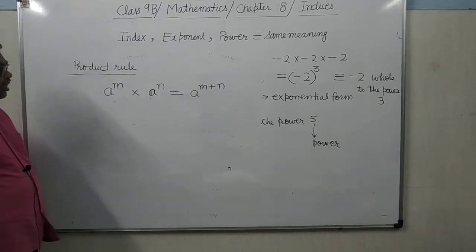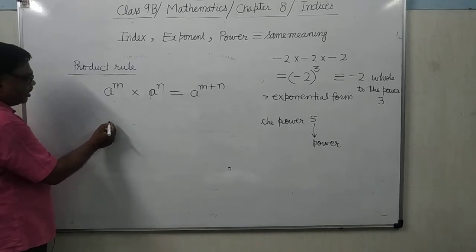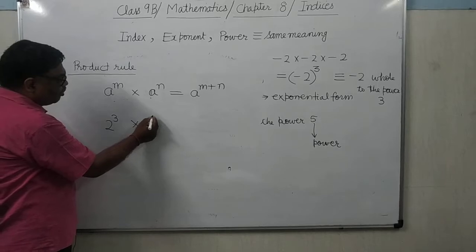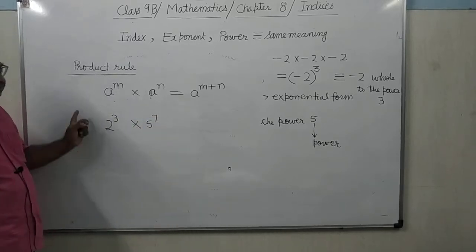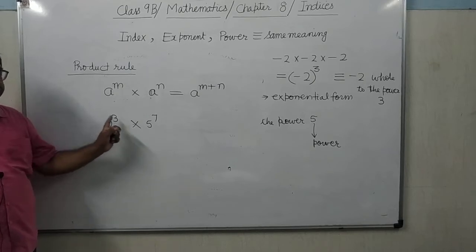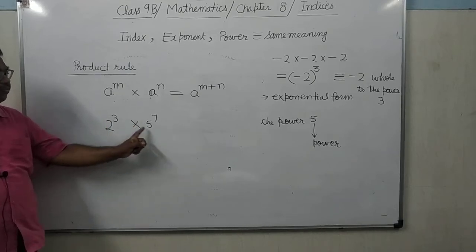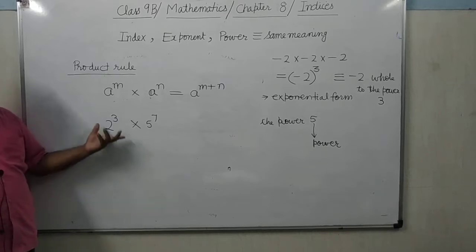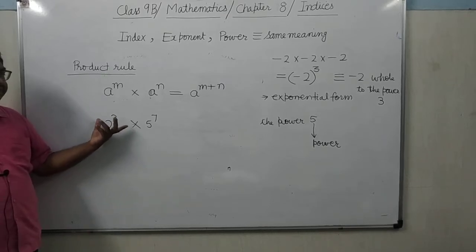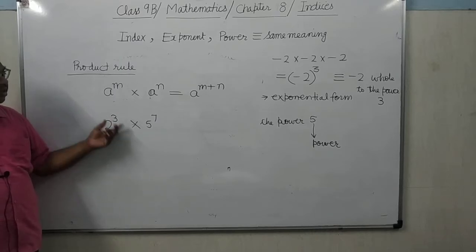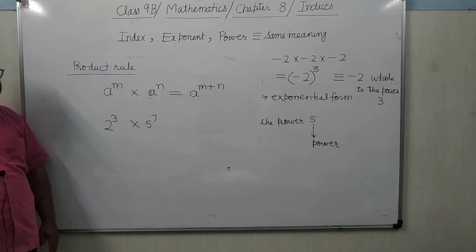It's clear? Suppose if it is like this, 2 to the power 3 multiplied by 5 to the power 7. Whether it is possible to simplify by using this? So no, it will not be simplified this way. And why can it not be simplified? Because the bases are not same. That's why it cannot be simplified.